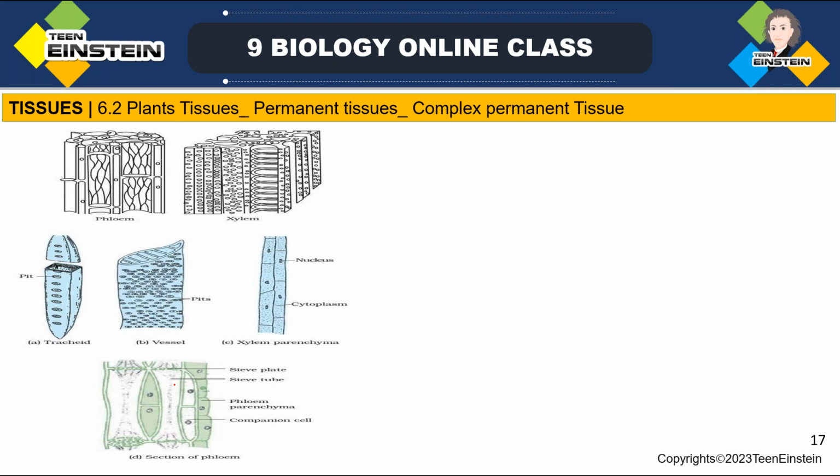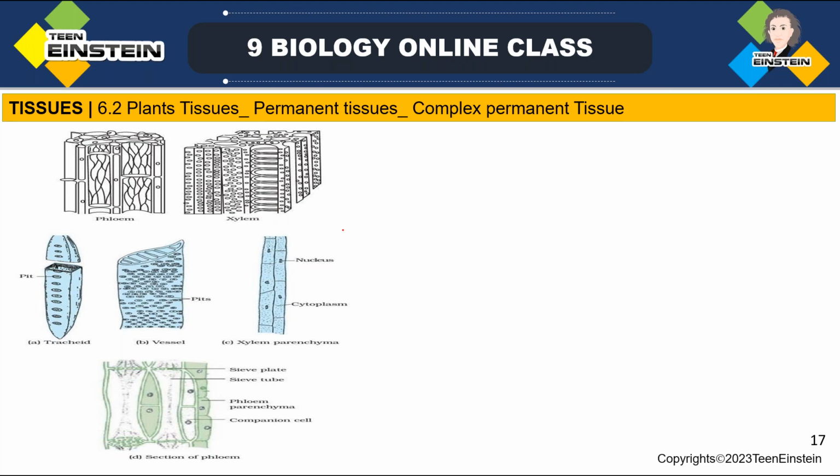So simple permanent tissues got over. Now we are moving to complex permanent tissues. Till now we were discussing different types of tissues, and all the tissues we discussed are made up of one type of cells.